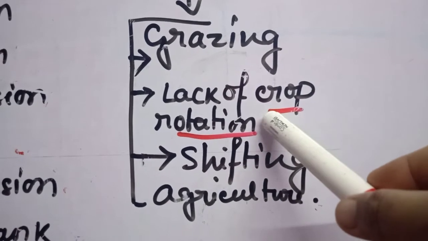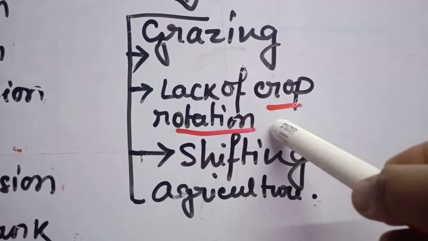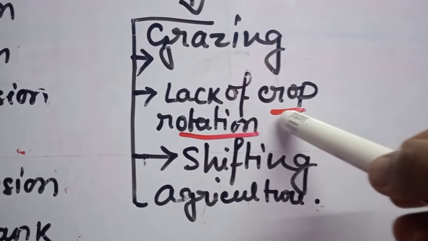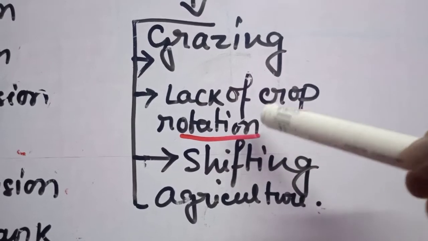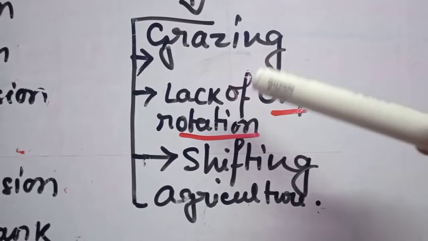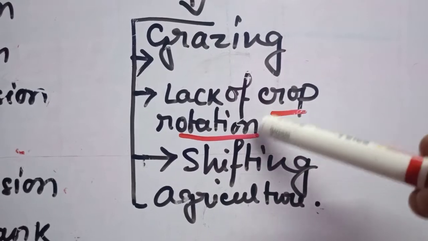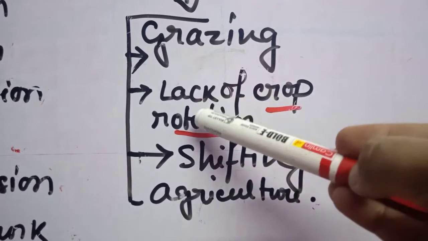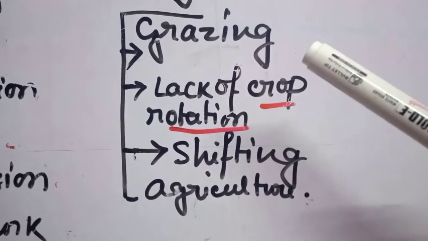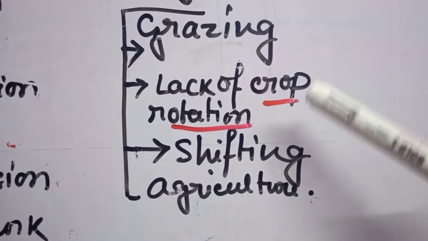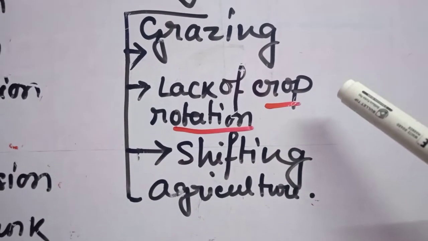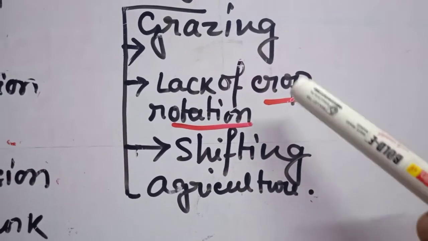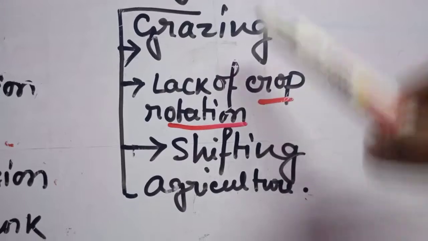Leguminous crops have a bacteria named rhizobium in their roots. This bacteria absorbs nitrogen from the air, or from the atmosphere, then fixes it in the soil and increases soil fertility. So it's very important that after growing rice or wheat, we should grow some pulses like grams and some dals, which have the capability to increase soil fertility.